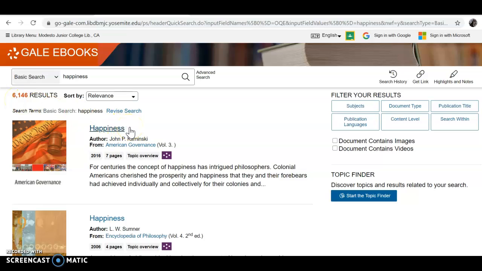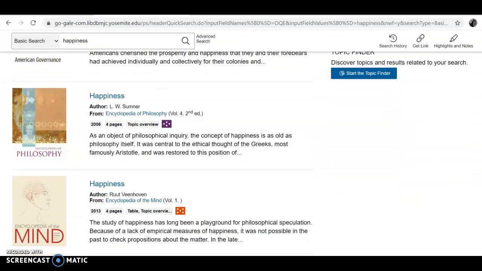But the way to make sure you find an article that approaches it from a particular perspective is by looking at what book, what encyclopedia, the article is from. So Gale eBooks is a compilation of entries from dozens of encyclopedias that is easily searchable. So every source is an encyclopedia, and every article is an entry in an encyclopedia. This article here will approach happiness from a philosophical point of view, and so on. You can kind of look and see.